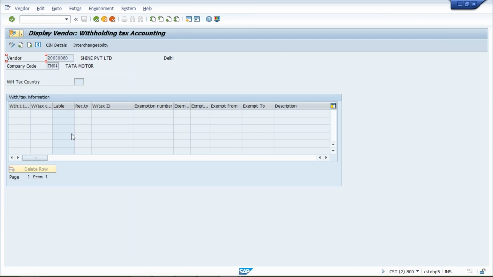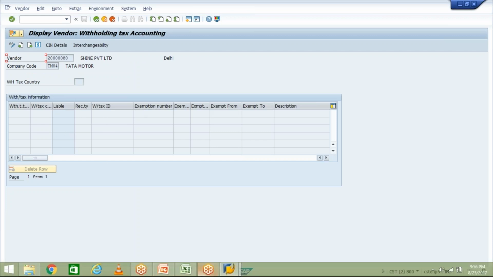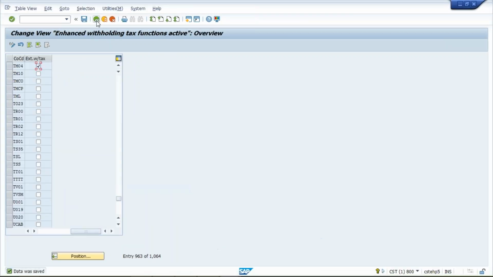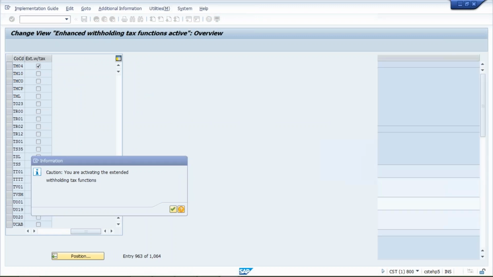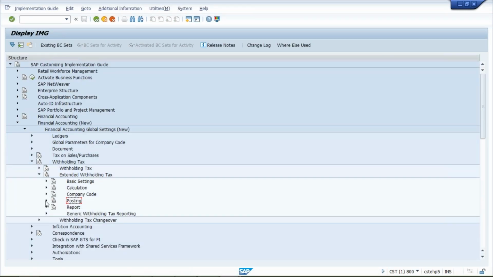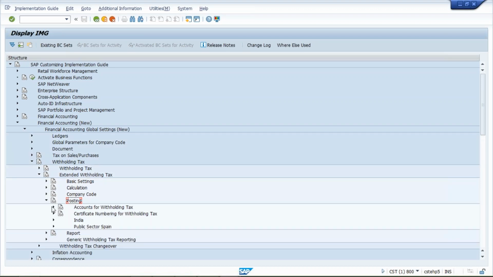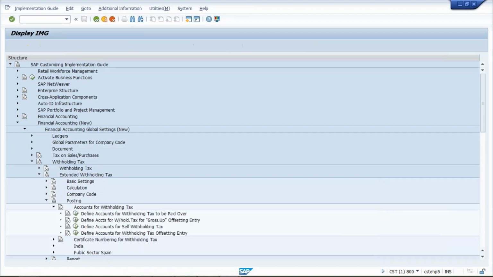Okay, here it is appearing. So those things we have done here. I have activated withholding tax code. Press enter. Now posting, and this. What will happen here? Define accounts for withholding tax to be paid over. Okay, so what we are going to do, execute.